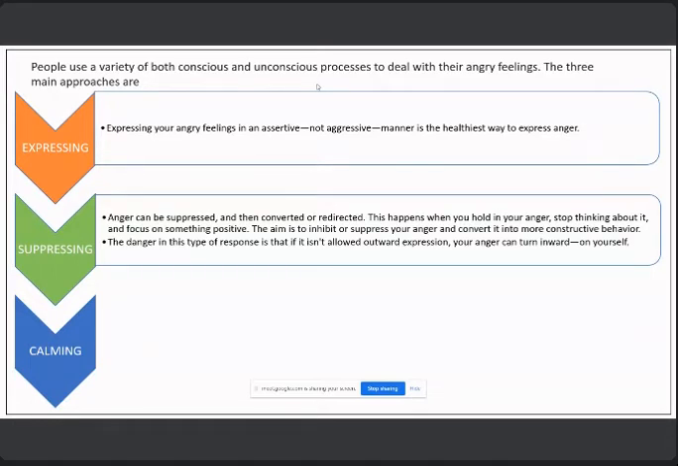Finally, you can calm down inside. You can not just control your outward behavior, but also your internal responses, like taking steps to lower your heart rate, calming yourself down, and letting the feeling subside.